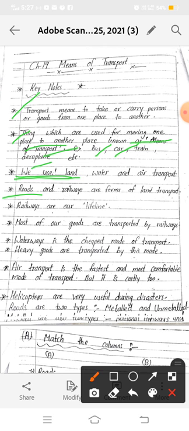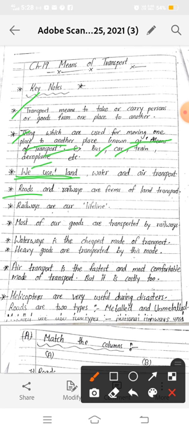Okay, and railways are another form of land transport. They are called the lifeline of our country and are widely used by the common people. Most of our goods are transported by railways, and steam engines and diesel engines are now being replaced by electric engines, which run faster and do not cause pollution.